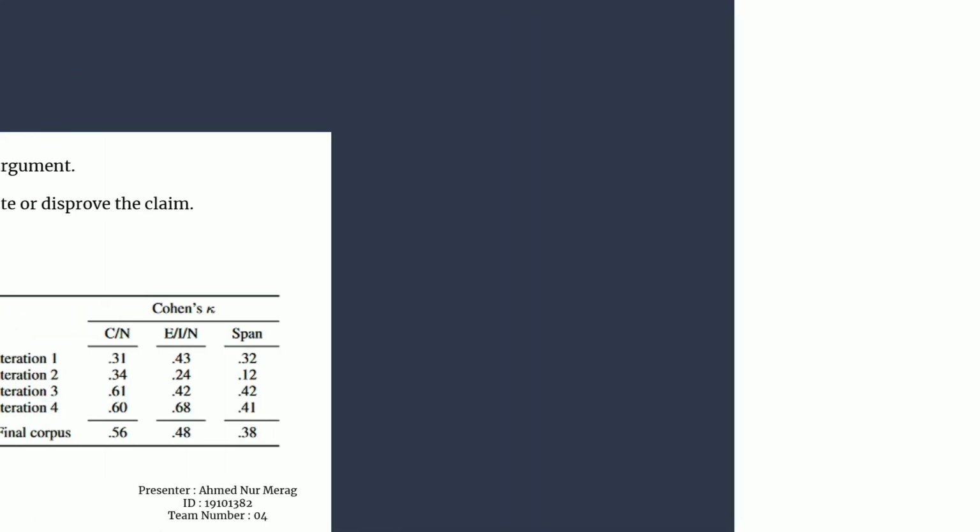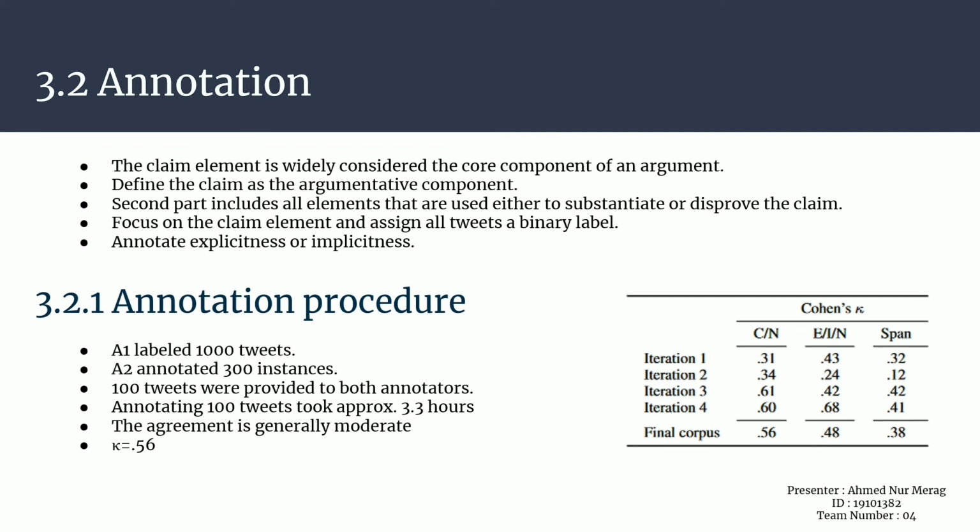Annotation procedure. A1 labeled 1000 tweets while A2 annotated 300 instances. 100 tweets were provided to both annotators to track agreement, which remained stable. Annotating 100 tweets took approximately 3.3 hours. Overall, we observed that the agreement is generally moderate. Separating claim tweets from non-claim tweets shows an acceptable kappa equal to 0.56.